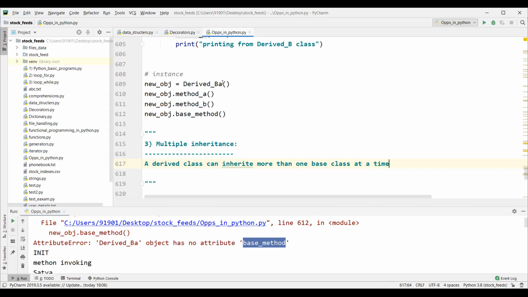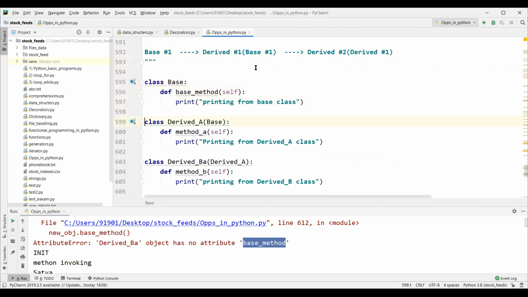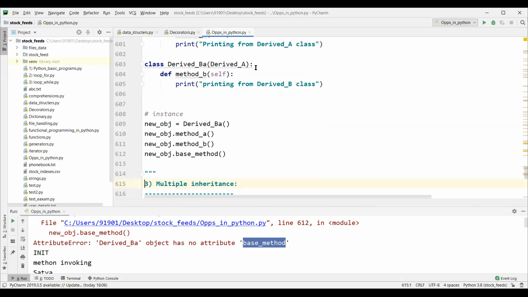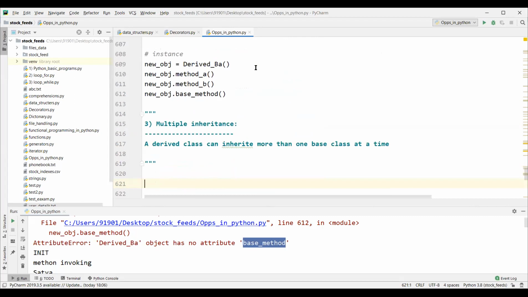At a time means with comma separated we will specify. Here it is not at a time, right? Here this class is inheriting from the base class, and this class is inheriting from this class. That's why we call it multi-level, right? This is level 1 inheritance. This is level 2 inheritance. In case of multiple inheritance, while defining one class, that class is capable of inheriting from more than one class.